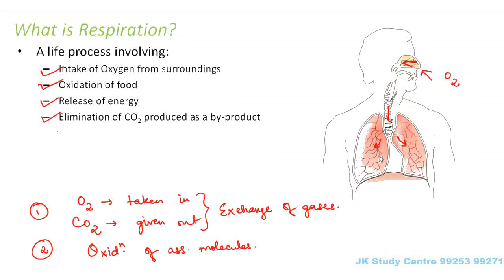Right? So from the lungs, the oxygen will then reach the blood, and from the blood it will reach all the cells. So that is how oxygen is taken in. Now how this transfer actually takes place, that is, how oxygen reaches from the nostrils to the lungs, from the lungs to the blood, and from the blood to the cells, that is what we are going to study in the coming slides. So for now, I hope you understood what the process of respiration is.